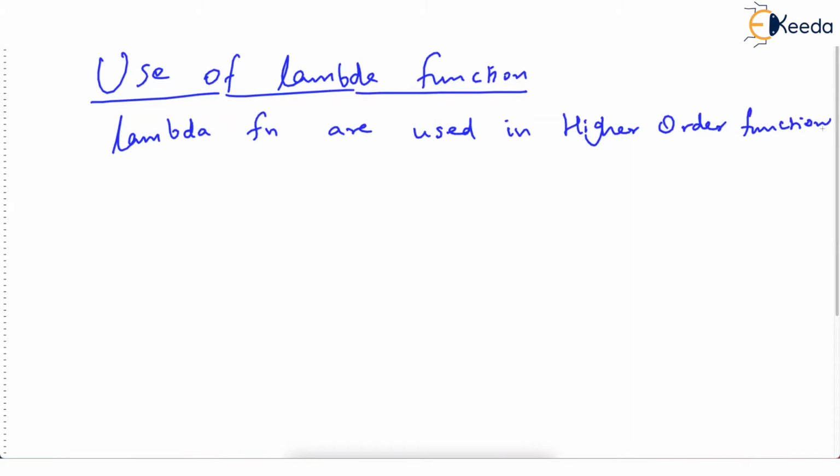Higher order functions. Check this word. You will take some time to understand and digest what this higher order function is, because just yesterday we started functions, and now I am telling you to think of higher order.